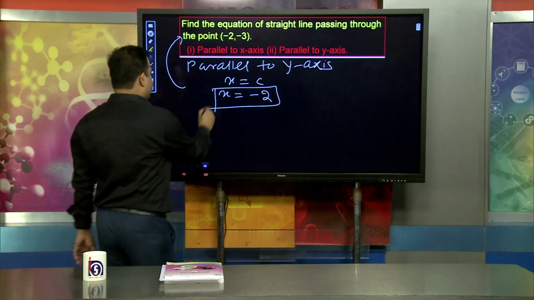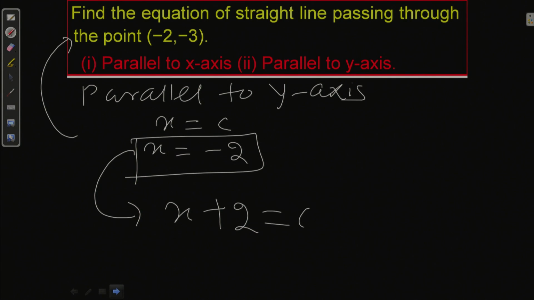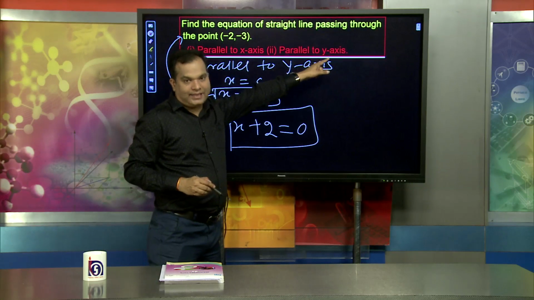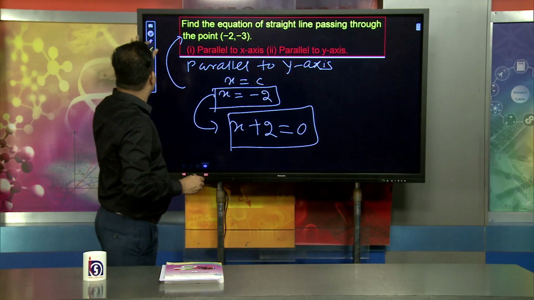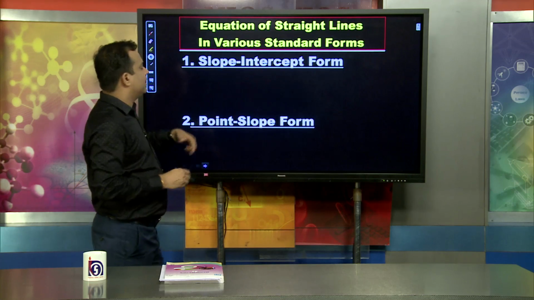When we solve it, we find x plus 2 equal to 0. That is the required equation of the straight line parallel to the y axis. This is one way we find the equation of a straight line.